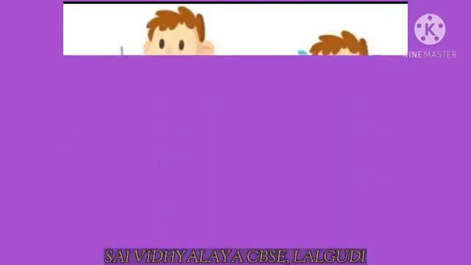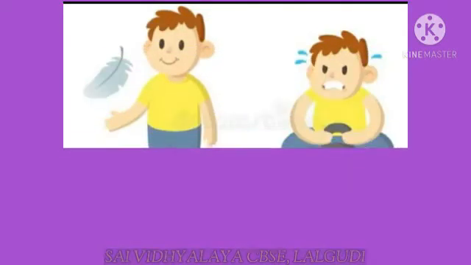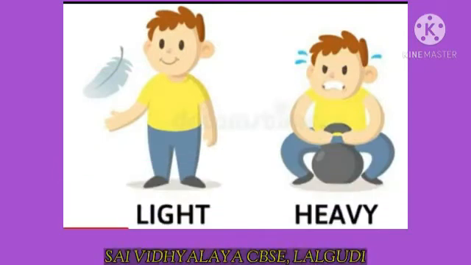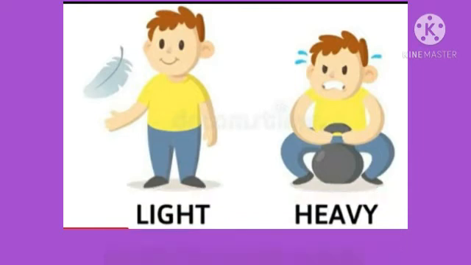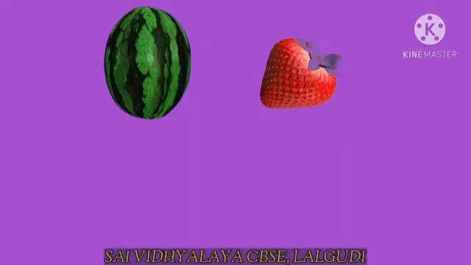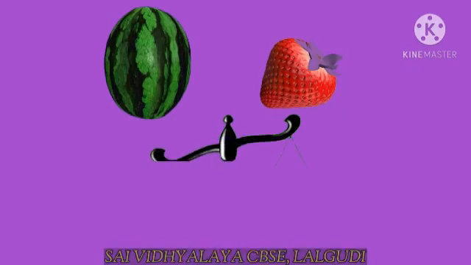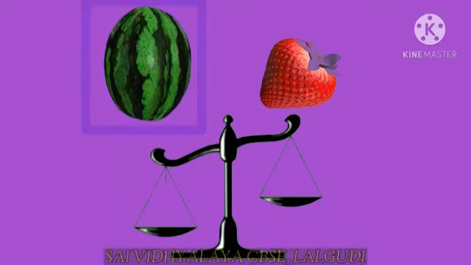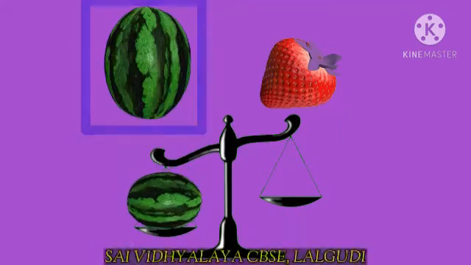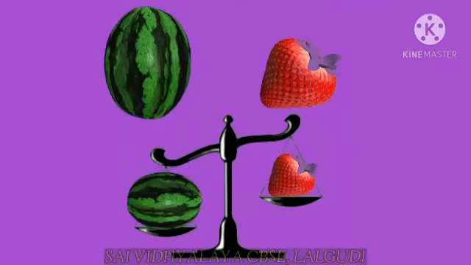When we classify objects based on their weights, we get one object is heavy and one object is light. For example, here we have watermelon and strawberry. Can you guess which one is heavy to hold? Watermelon or strawberry? Watermelon. Yes, so watermelon is heavy, strawberry is light.